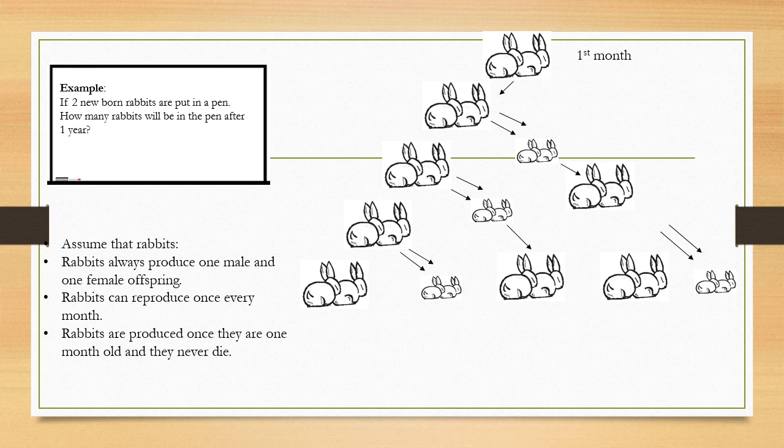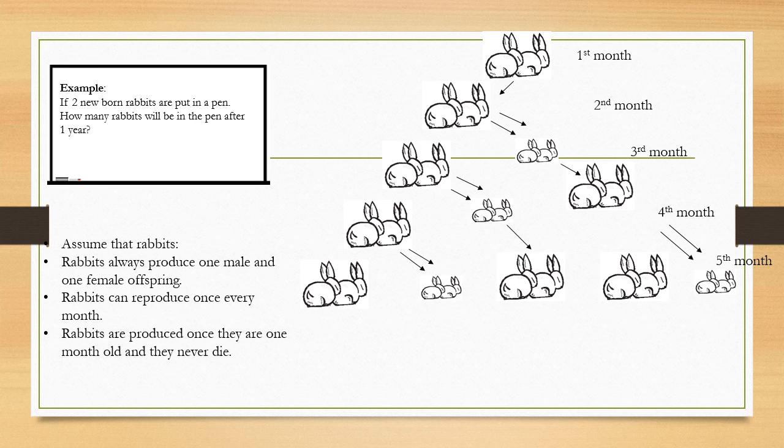Since they are too young to produce offspring, when they get older at the beginning of the second month, we still have one pair. This time the rabbits are old enough to reproduce, so at the start of the third month we will have two pairs. In the fourth month, the old pair will produce another pair, while the first set of offspring will be old enough to reproduce. So in the fifth month, we will have 5 pairs of rabbits.